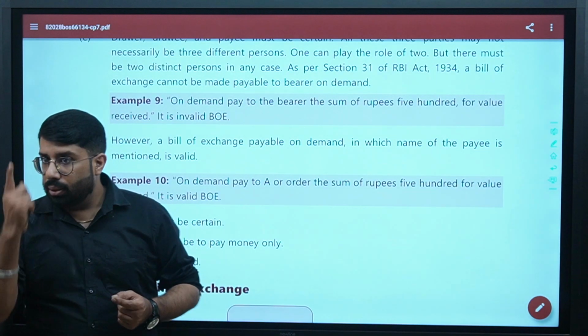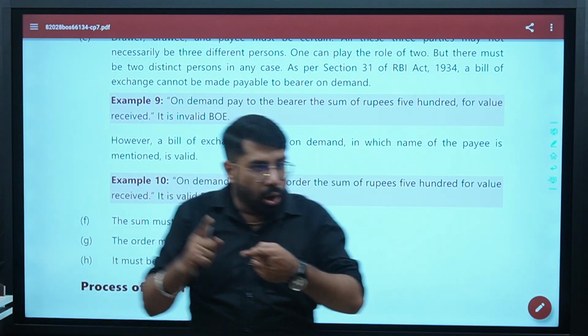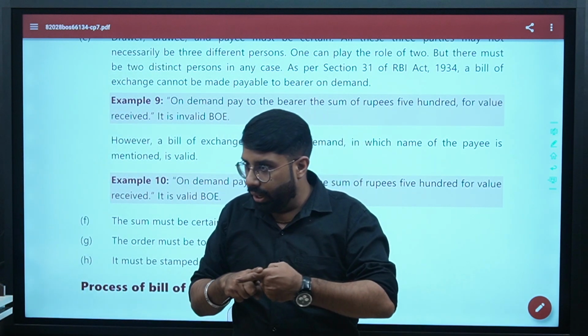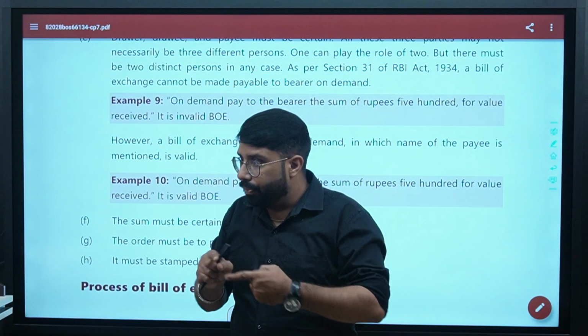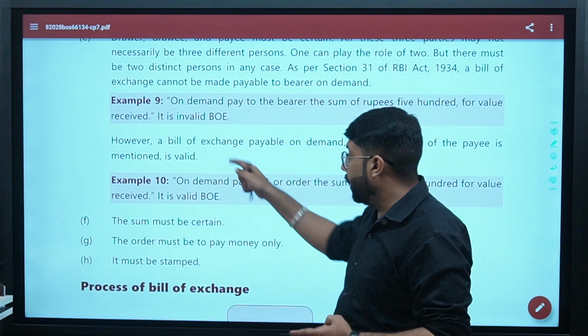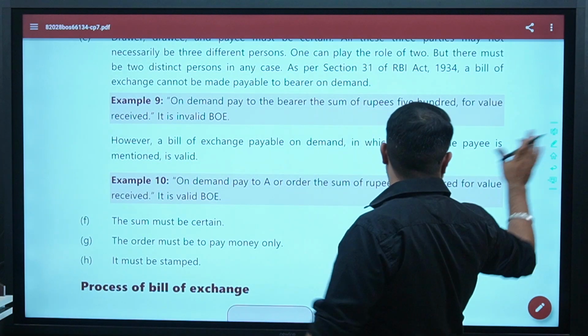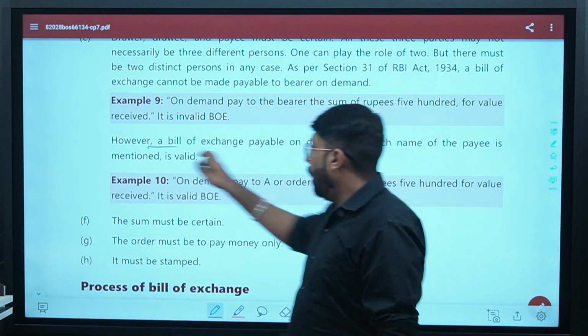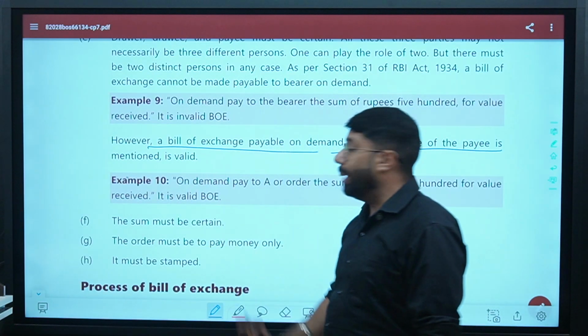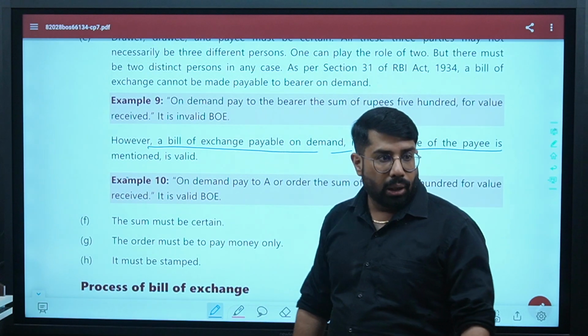Understand the thing. First one I am saying, it cannot be bearer plus payable on demand. Okay? It can be certain person plus payable on demand. Read this second one, you will understand this thing. It says, however, a bill of exchange payable on demand in which the name of the payee is mentioned is valid. Are you getting a point?